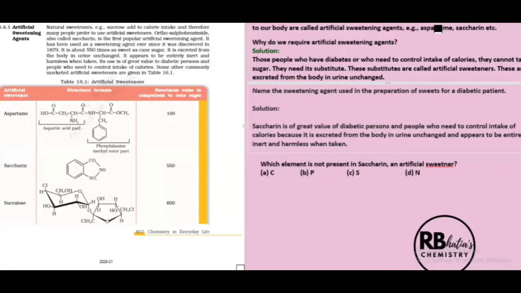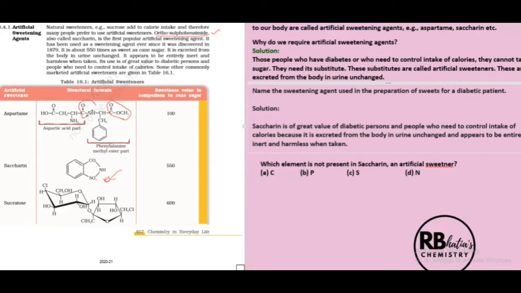The structural component you should keep in mind: this is orthosulfobenzimide, saccharin. And this is aspartame. This is the aspartic acid part. And this is the phenylalanine methyl ester part. You can see this is the methyl ester. Instead of having COOH, we have COOCH3, the ester group.